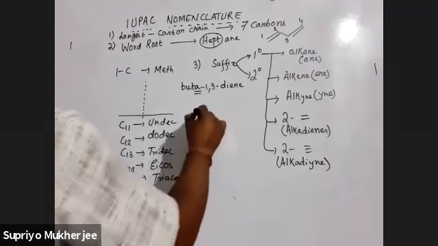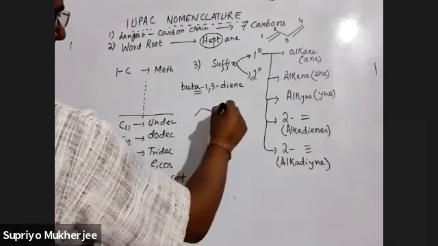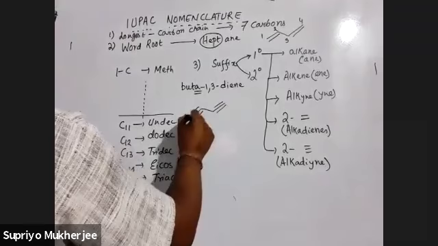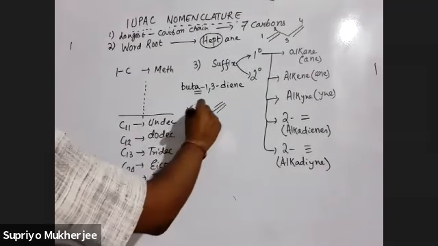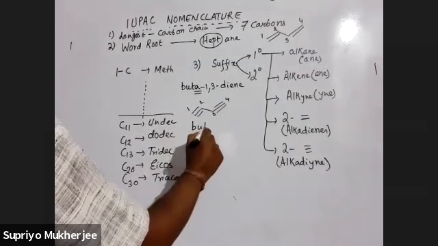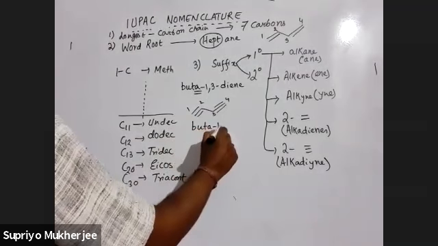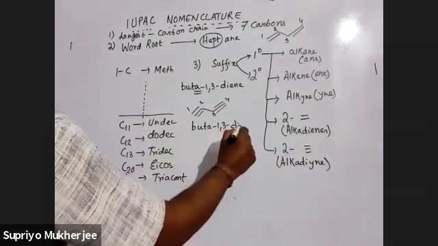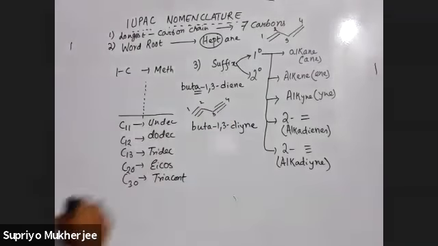So simple. Let's take the same example. No problem at all. So it will be 1, 2, 3, 4 buta 1 3 डाई like this. ठीक है, these are 2 triple bonds. ठीक है,